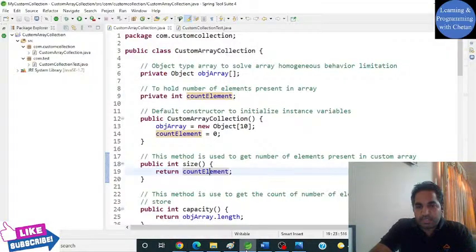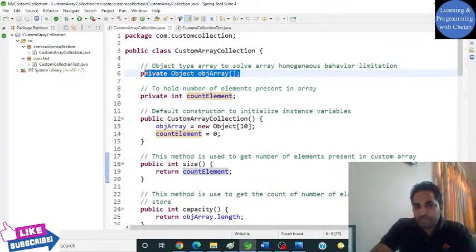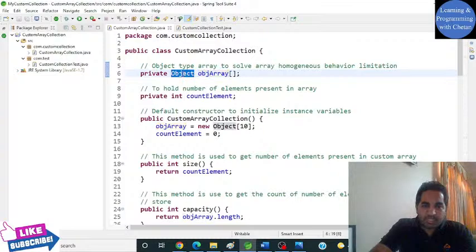We tried to understand that with the help of examples. If you joined yesterday's session, you must be aware that we used an object array and an object type so that it can store any type of object, whether homogeneous or heterogeneous.